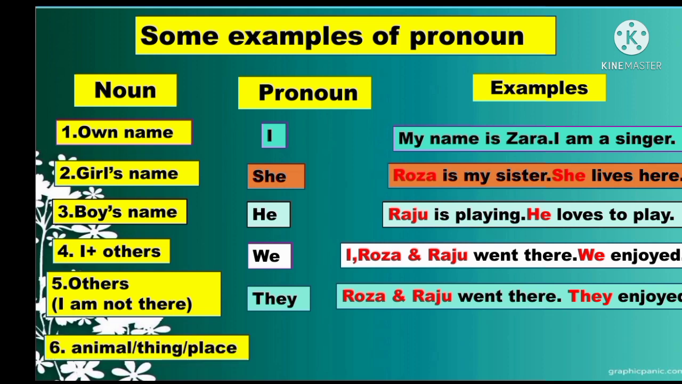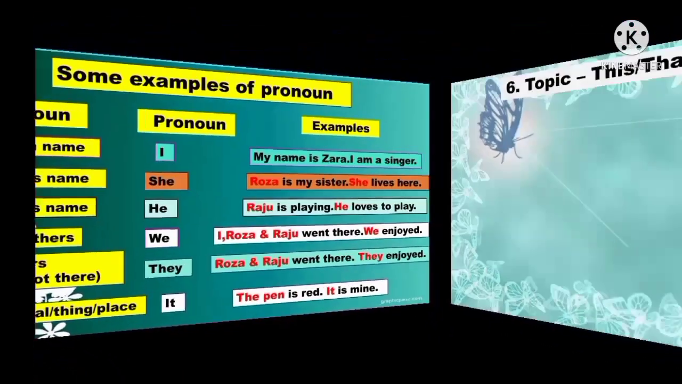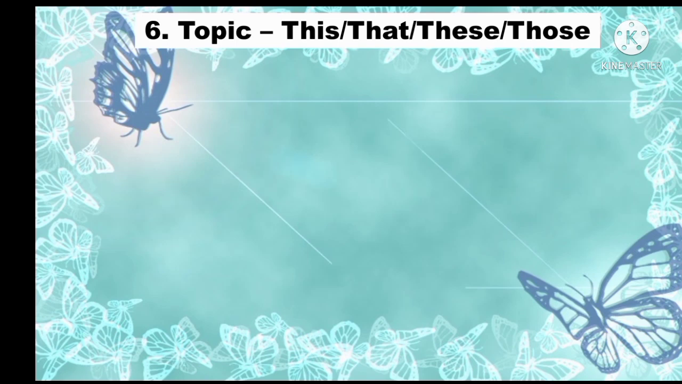Now the last one, animals, things and place. Replace that we will use here it. Look the example, the pen is red. So replace of the pen we will use here it. It is mine. Now the another topic, this, that, these and those.